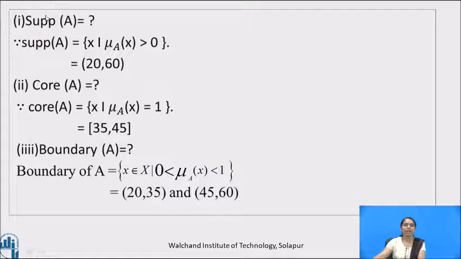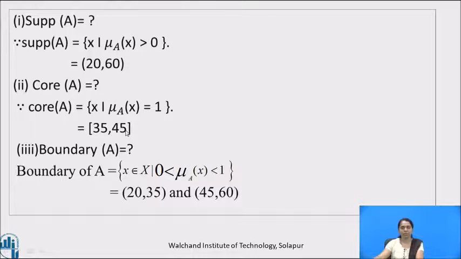Now, let us calculate support of A. According to the definition, it is those x belonging to capital X such that mu A at x is strictly greater than 0. The membership grades strictly greater than 0 are between 20 and 60. Therefore, support of A is the open interval 20 to 60. Now, core of A is those x such that mu A at x is equal to 1, so it is the closed interval 35 to 45.